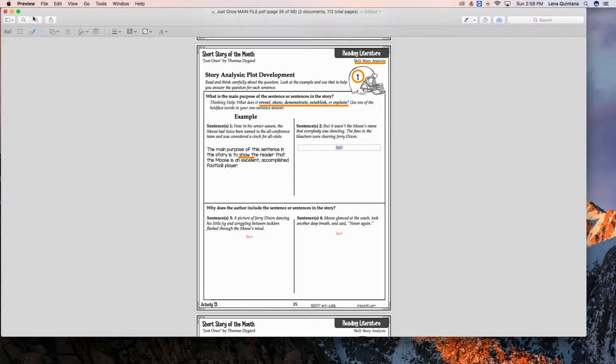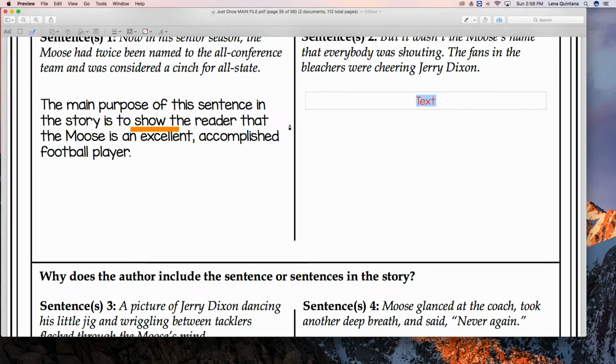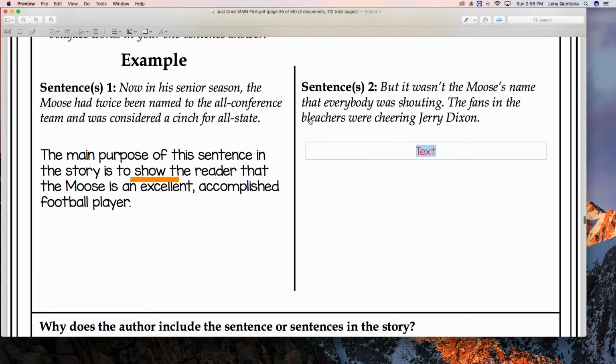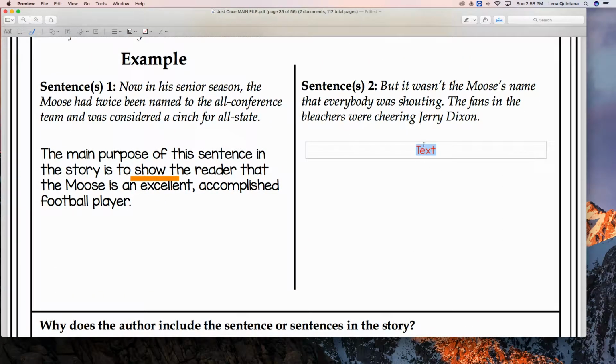Now I'm going to scoot this in so we can see it just a little better. That's better. Okay, so the main purpose of this sentence, we're going to use the same sentence stem to answer that because it's perfect. Why recreate it?